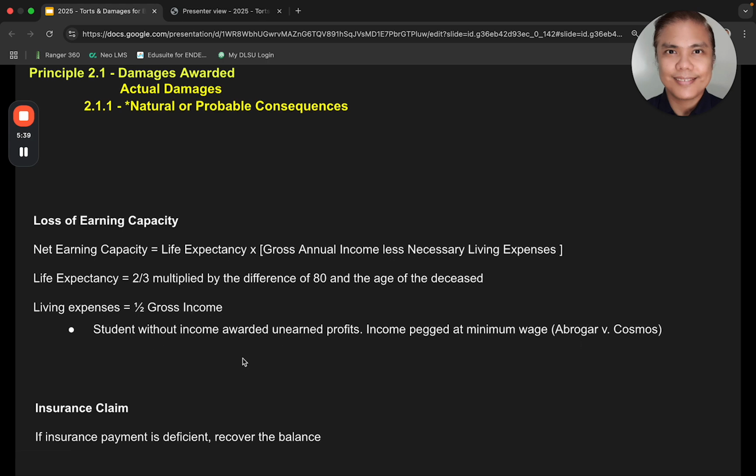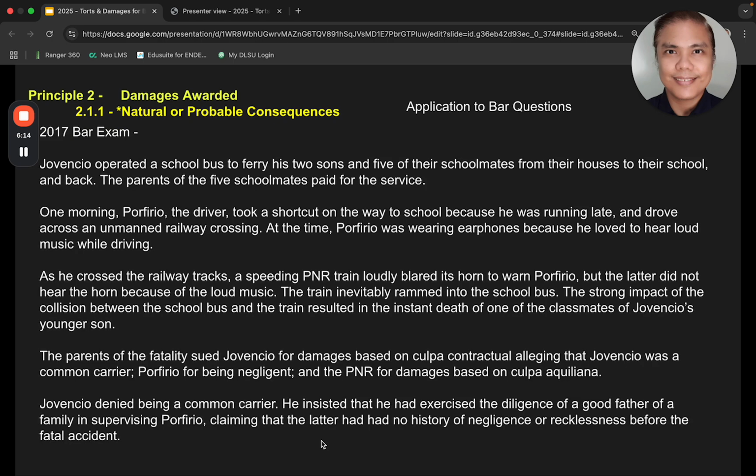Now, in Abrugar versus Cosmos, this was a case of a student without an income. But even if that student did not have a salary, that student was awarded unearned profits and the income was pegged at minimum wage. So what is the living expense for that? 1/2 of the gross income. Now, if there's an insurance claim, the insurance claim can cover, but only when payment is deficient can you recover the balance.